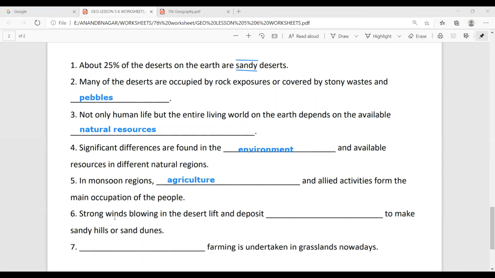Okay next is, strong winds blowing from the desert lift and deposit dash to make sandy hills and sand dunes. So what is there in deserts? Sand. Whenever winds blow, they carry the sand along, and the blown sand stops at one place, where sand hills and sand dunes form. So it is deposit sand.